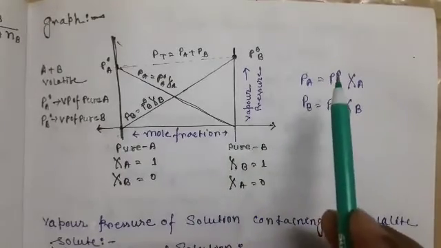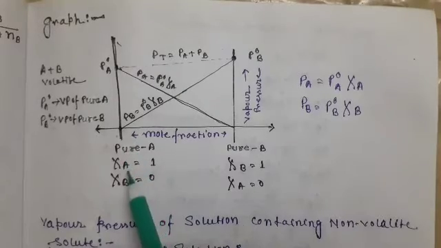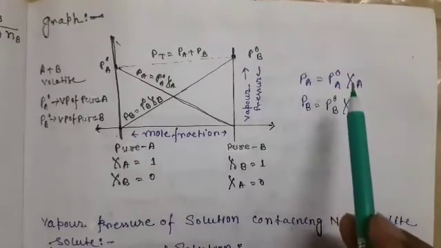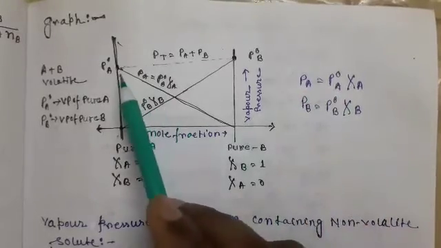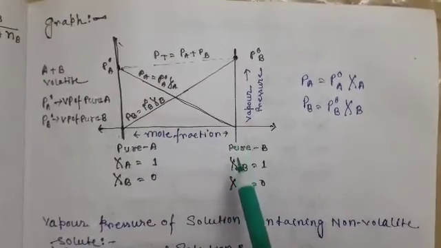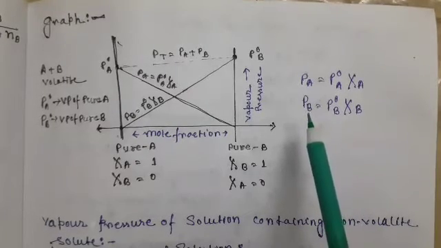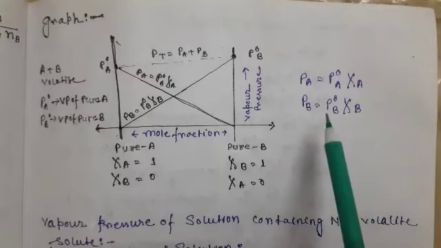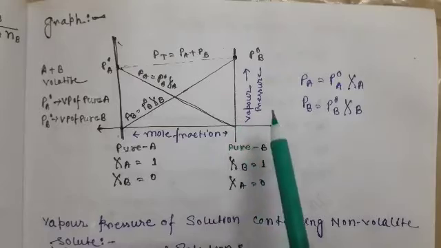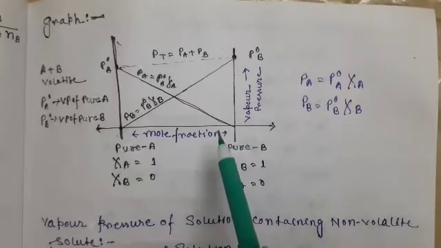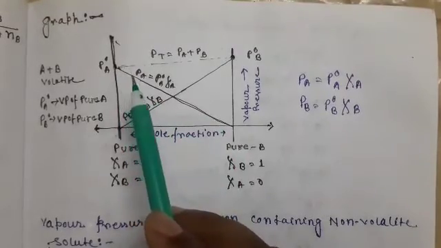We know that Pa is equal to P naught A zeta A. I put the value: at this point zeta A is equal to 1, that is why the partial pressure Pa is equal to P naught A. Here it is P naught A. And at this point, zeta B is equal to 1, so in the equation for Pb, the partial vapor pressure of B, zeta B is equal to 1, that is why the partial vapor pressure of B is P naught B. We put these values of mole fraction and draw this equation for the partial vapor pressure of the A component.